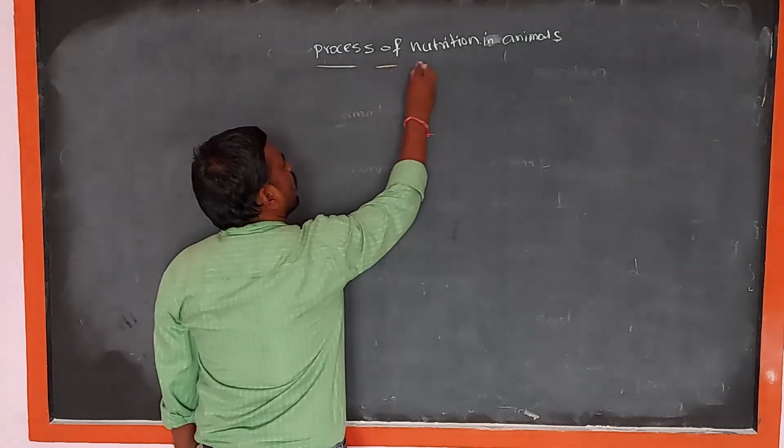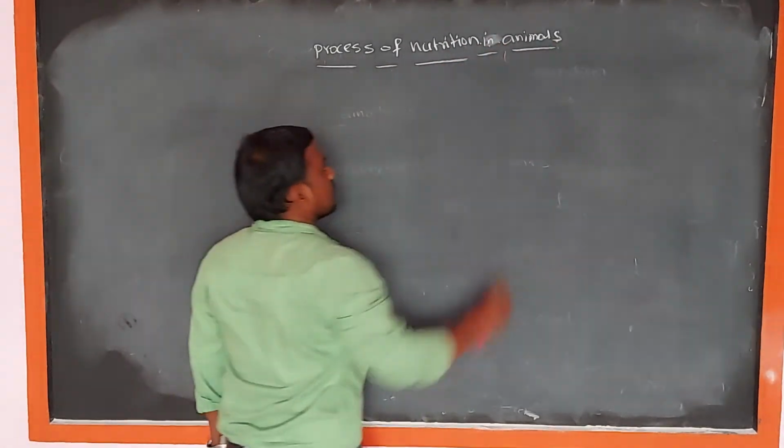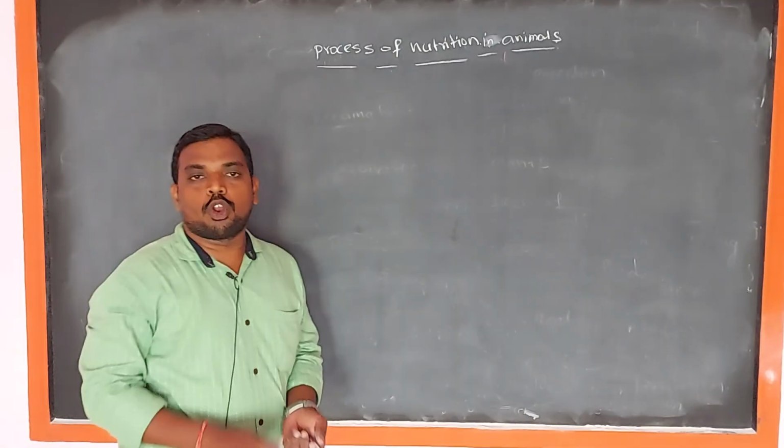The process of nutrition in animals. So the process of nutrition involves the following steps.